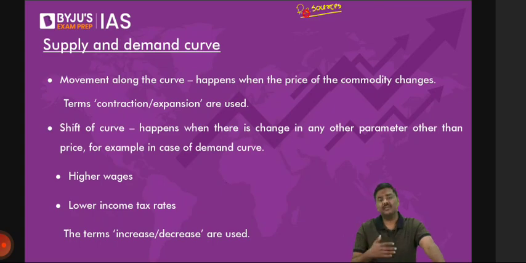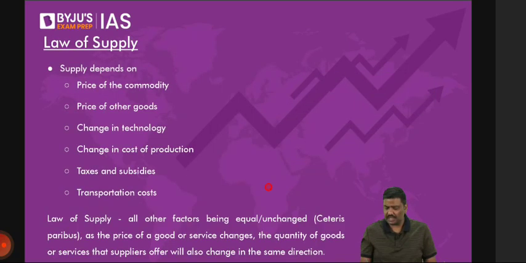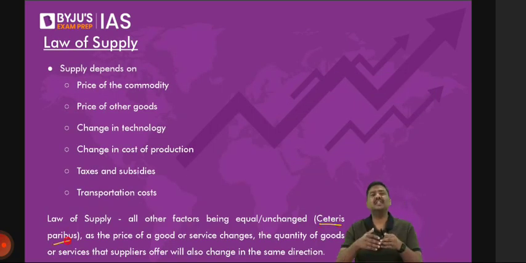What is law of demand? Law of demand states that if nothing else changes in the economy, and when I say nothing else, there's a term called ceteris paribus. I hope you remember this. Is it relevant for UPSC? Absolutely not. It's a term very famous in economics. Just have a glance: ceteris paribus simply means if everything else remains unchanged.